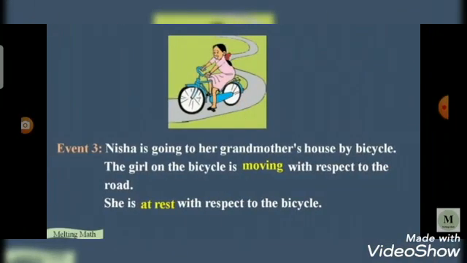In the third event, Nisha is going to her grandmother's house by bicycle. The girl on the bicycle is moving with respect to the road, but she is at rest with respect to the bicycle.